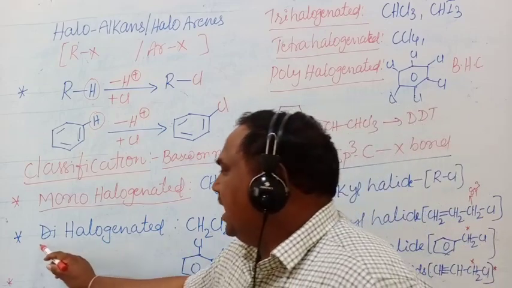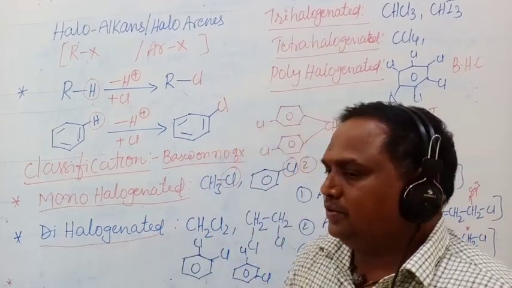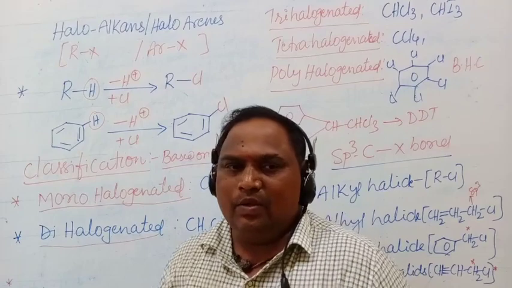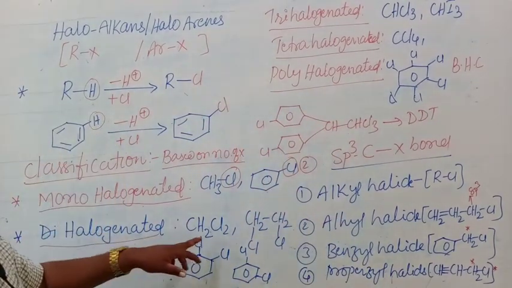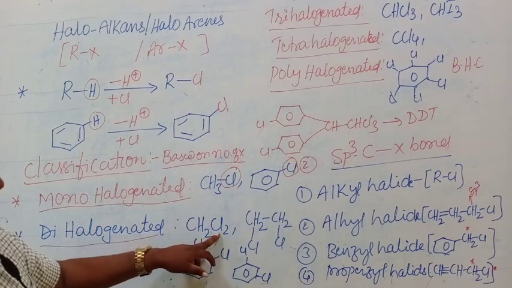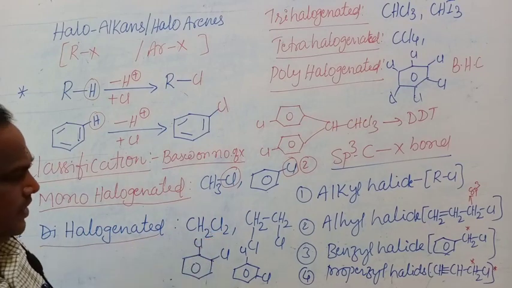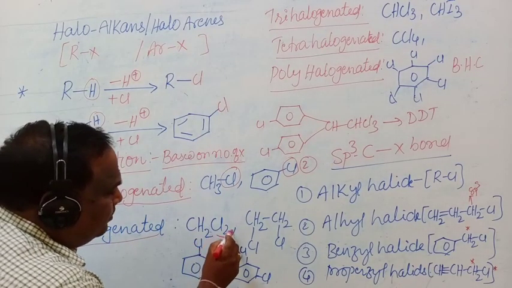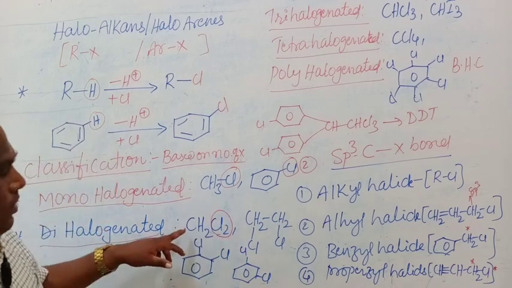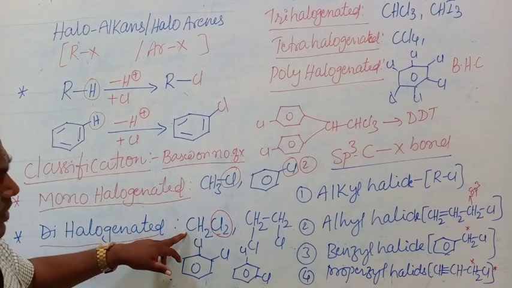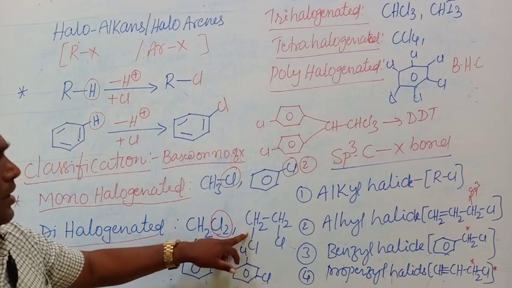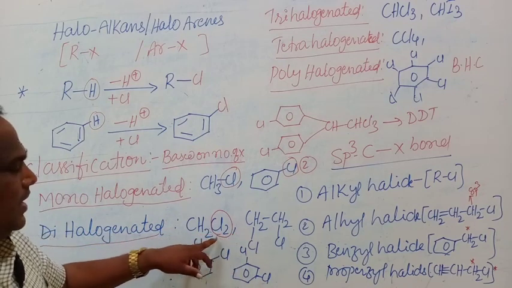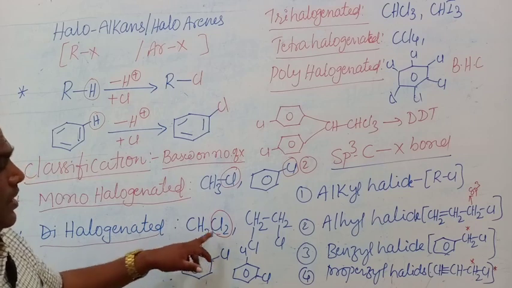Next one, dihalogenated compounds. In these compounds, two halogen atoms are present. These two halogen atoms may be attached to one carbon or to different carbons. This is dichloromethane.